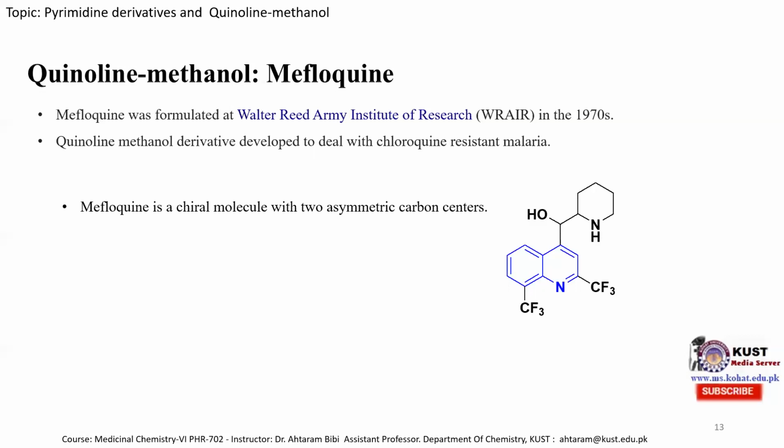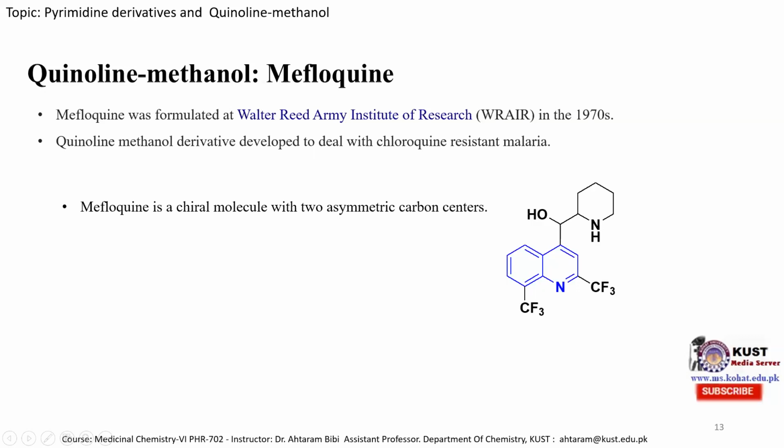Mefloquine is a chiral molecule with 2 asymmetric carbon atoms. One can see over here the chiral center, this carbon carrying 4 different groups. One group is this, the second group is this, the third one is this, and the fourth one is a hydrogen atom. So one chiral center is present here, and the second chiral center is present here, carrying one hydroxyl group, one hydrogen atom, this piperidine ring, and on the other side the aromatic ring.